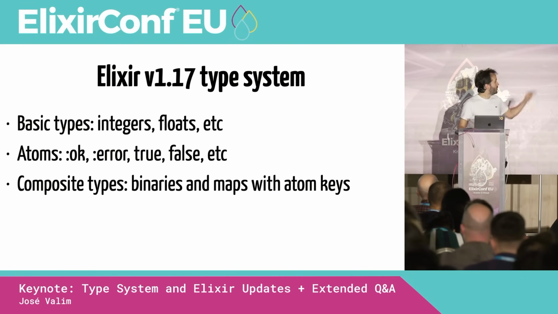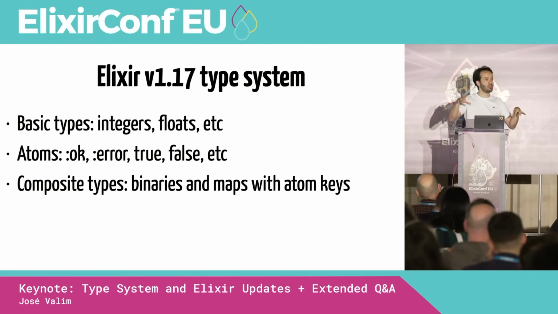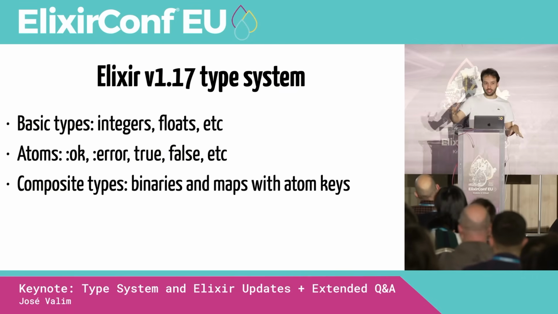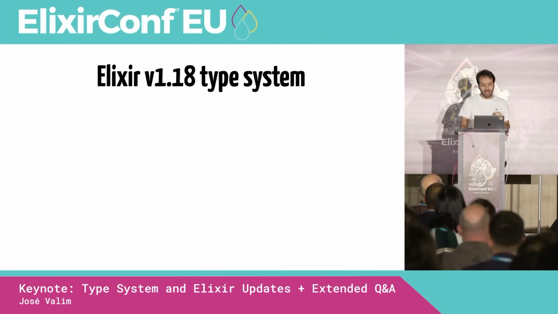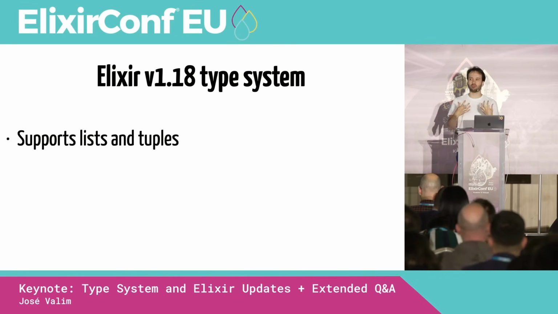And yeah, so we released these. And when we released these, we started finding bugs in your application. Guillaume went into the kind of bugs we would find in his presentation earlier today. So if you missed it, you can watch it online. Right, so this is just a quick recap. And then Elixir 1.18, which is the current release, we added support for lists and tuples. So we are working on the foundation. We are making the type system smarter so we can find more bugs for us.